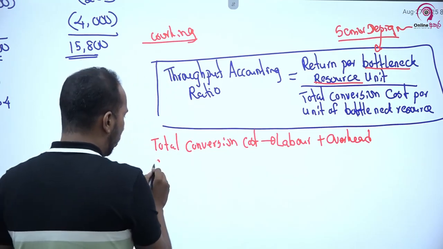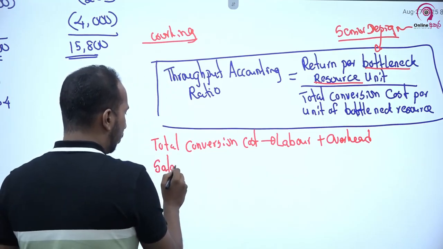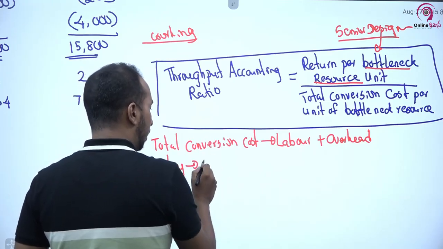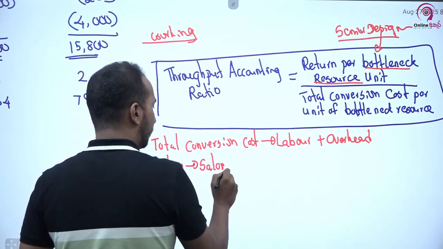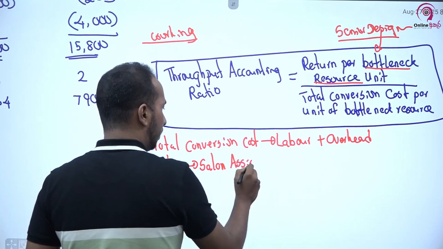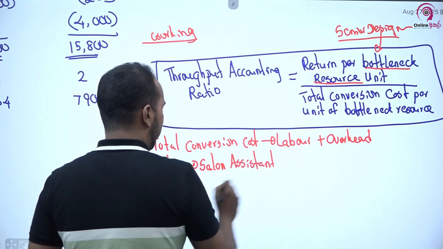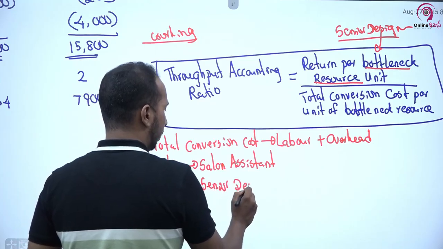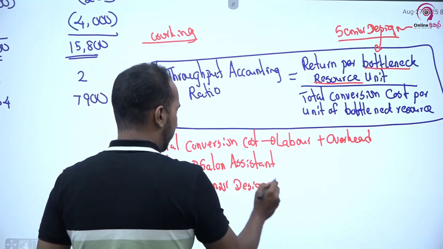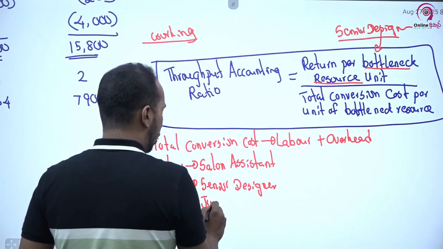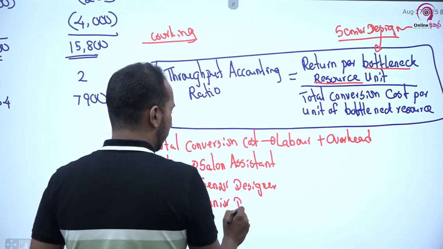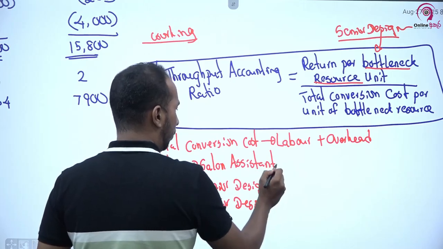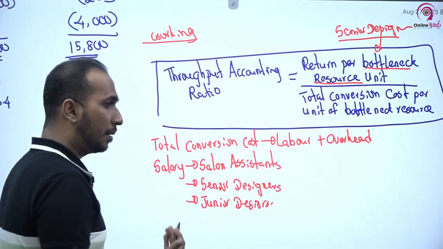Now you have to take the labor cost. When it comes to labor cost, the cost is the salary. There are three types of salary. One is the salon assistant, then the senior designer, and also we have junior designers. We have three types of employees, therefore we have three types of salary.